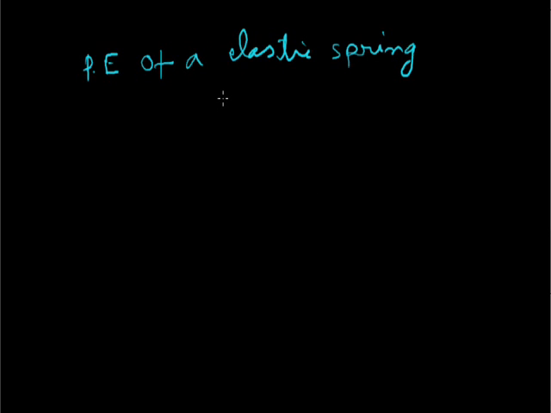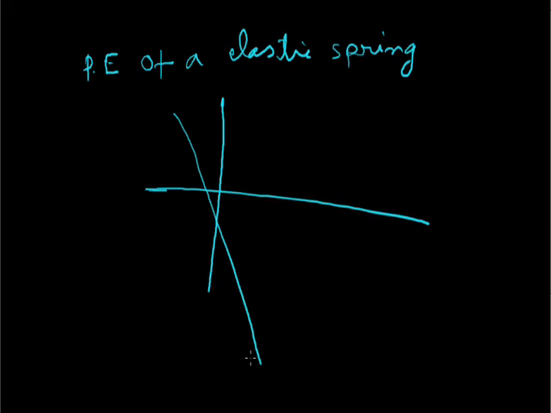When we draw the graph between the force and the displacement, we find that it is a straight line as we move from x displacement, and this is F equal to minus kx.